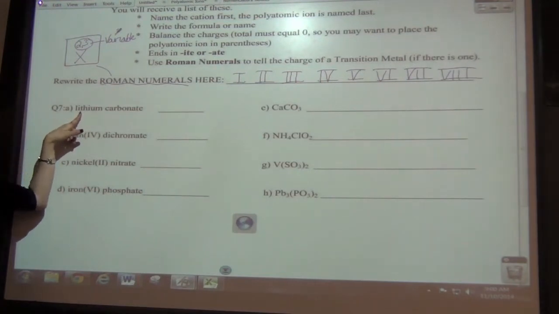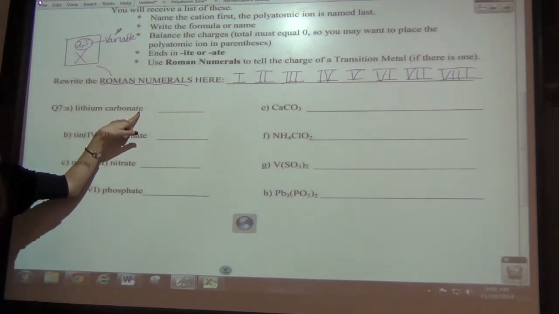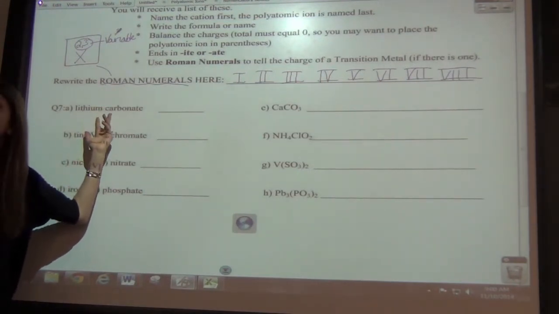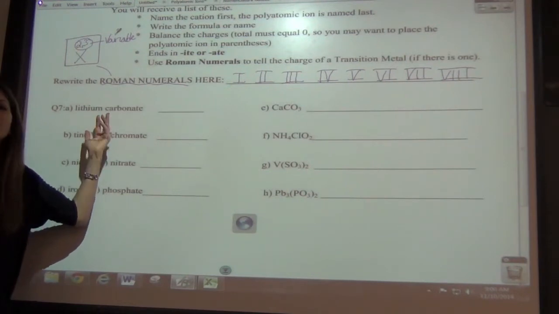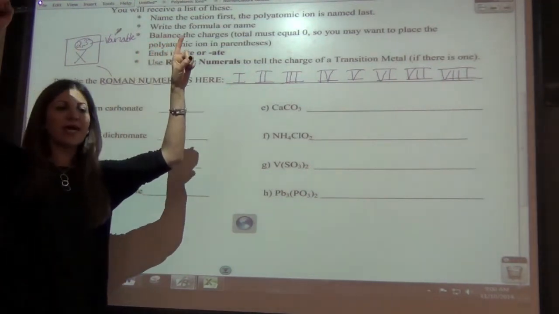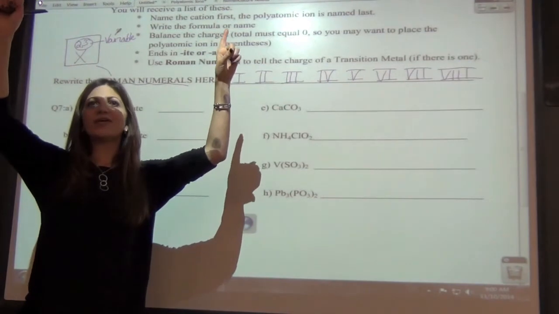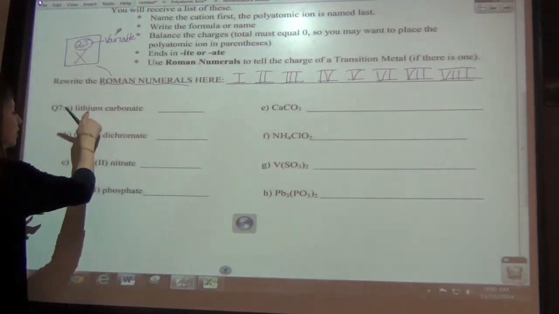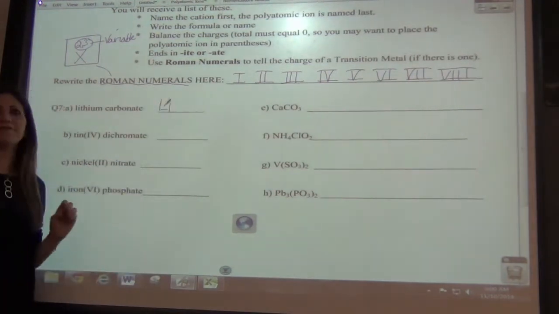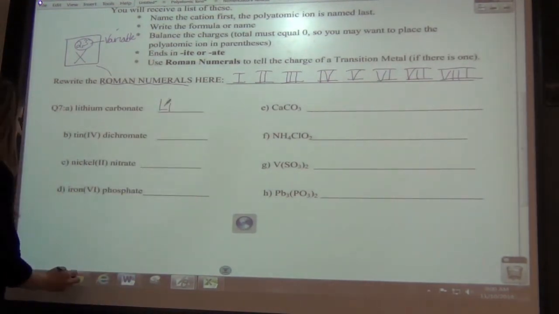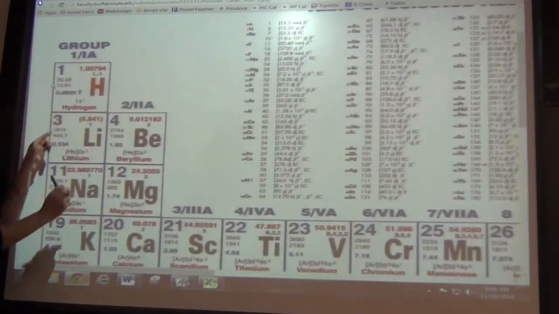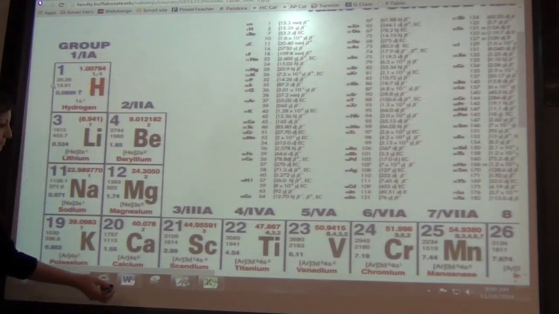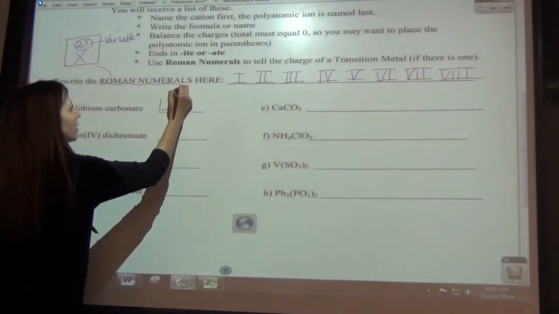So let's try this. This says lithium carbonate. So, do you see a prefix? No. You need to write your charges, and then we say criss, cross, absolute, reduce. Awesome, that's what we're going to do. So we're going to write Li, we're going to find the charge of lithium. So take a look at lithium on your periodic table, and what's the charge of lithium? Plus 1. So we're going to write plus 1 up there.